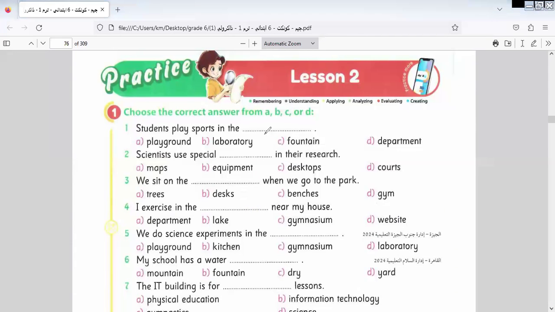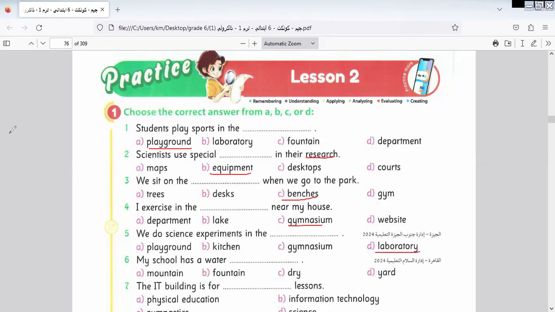Students play sports in what? Not fountain, not department, not library: playground. Scientists use special equipment in their research. Special what? Special equipment. You are clever people. We sit on benches when we go to the park. We sit on what? On benches. I exercise in the gymnasium near my house. We do experiments in the laboratory.